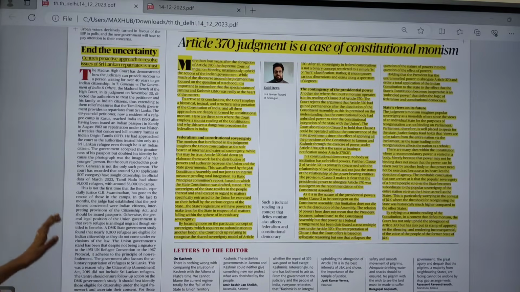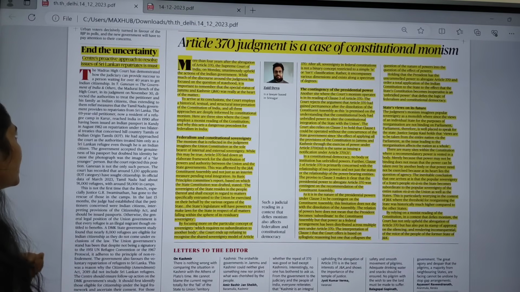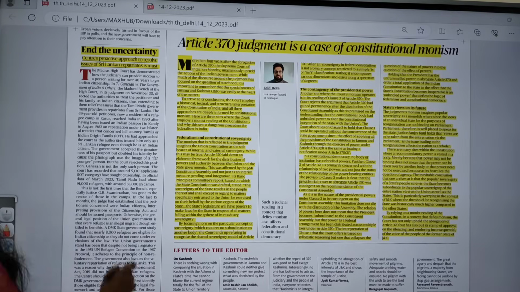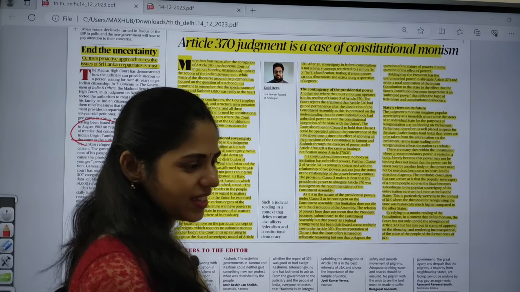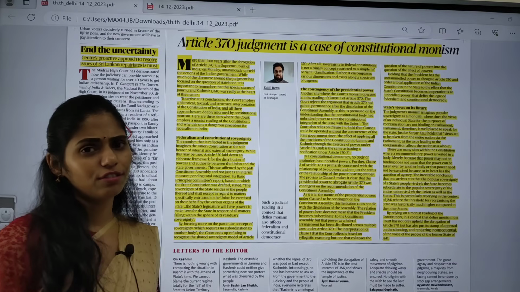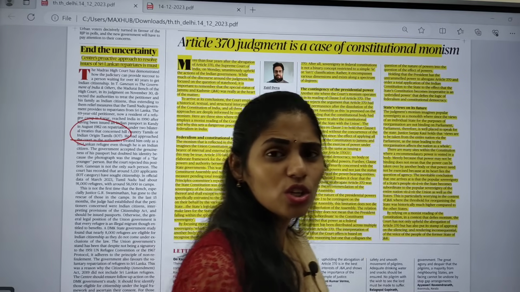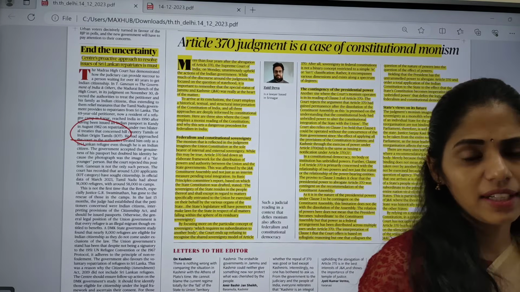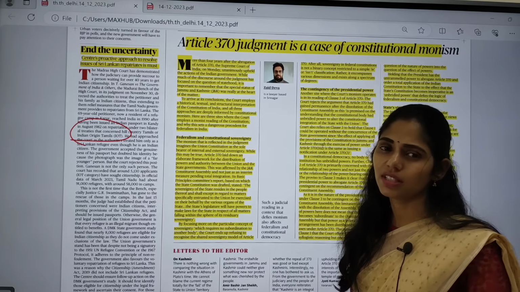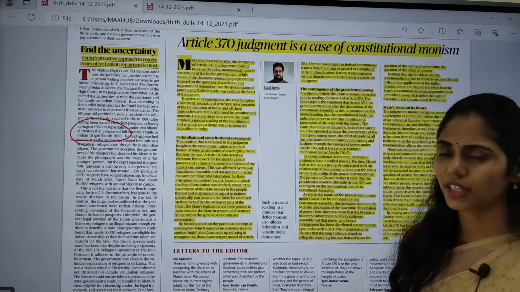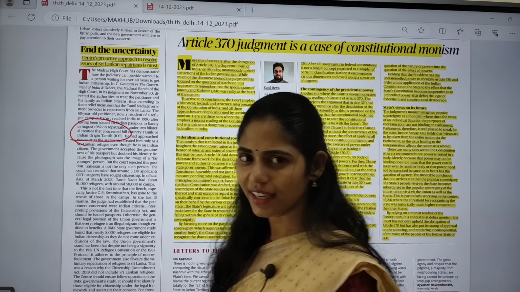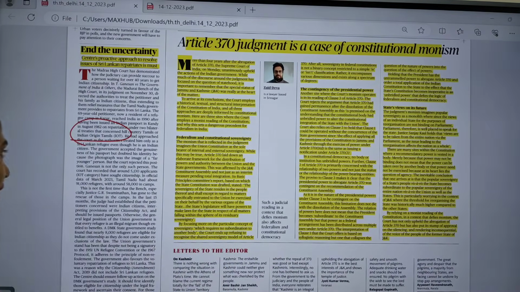And next you can see the article on ending the uncertainty: the Centre's approach to resolving the issues of Sri Lankan repatriates is a must. This article is talking about Indian origin Tamils. India was under British rule, and at that time the Britishers had a lot of colonies. In those colonies, whenever they went for plantation growth, they took labor to work in the plantations. These Indian origin Tamils were the labor taken by the Britishers to work in sugarcane plantations in Sri Lanka. Now they are facing a lot of issues.